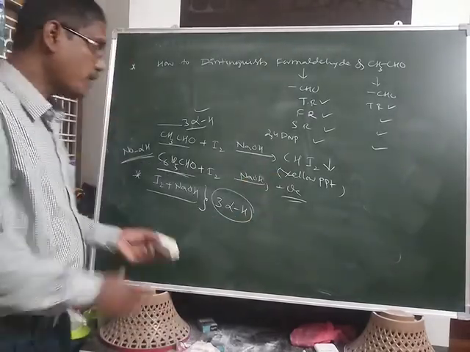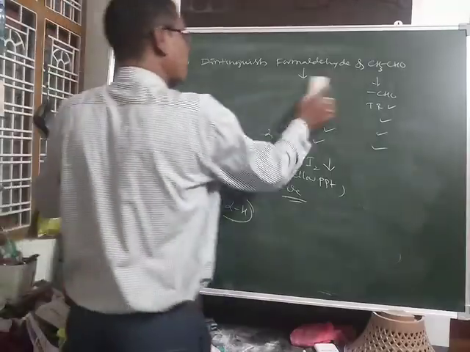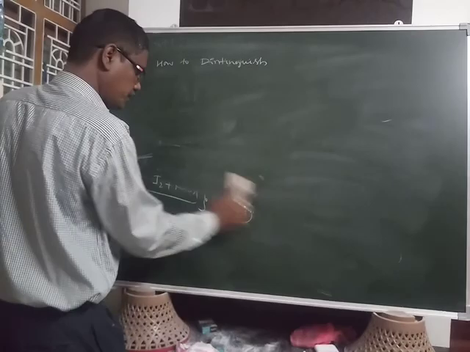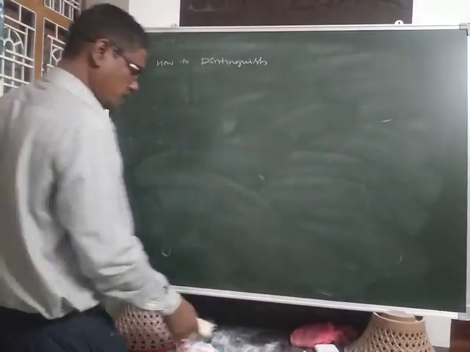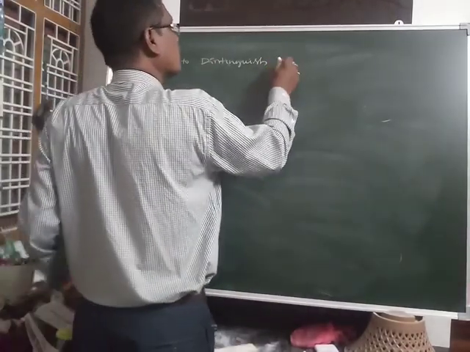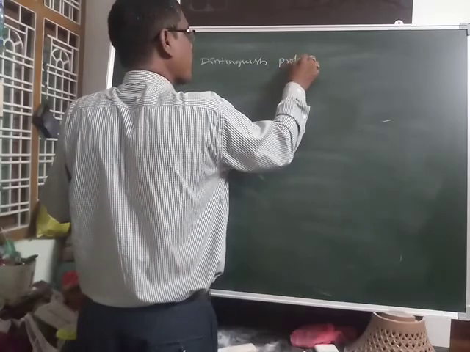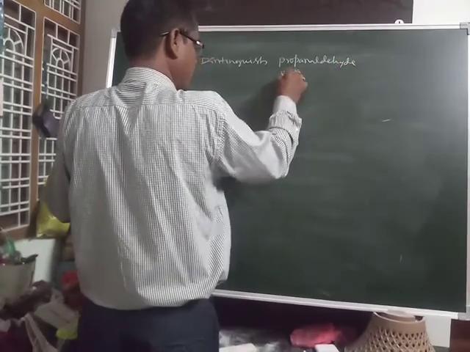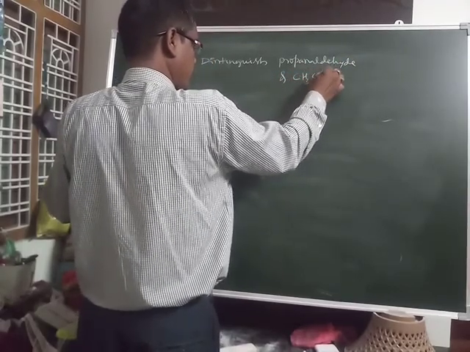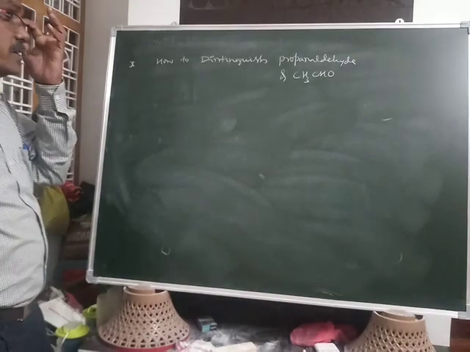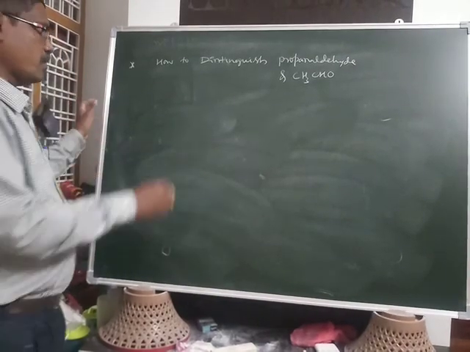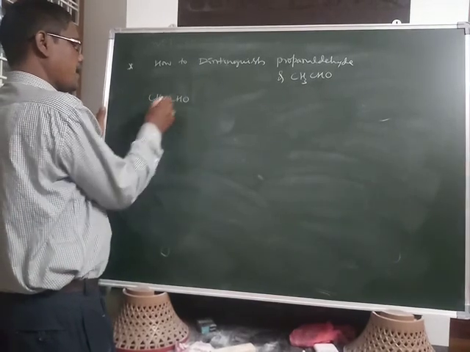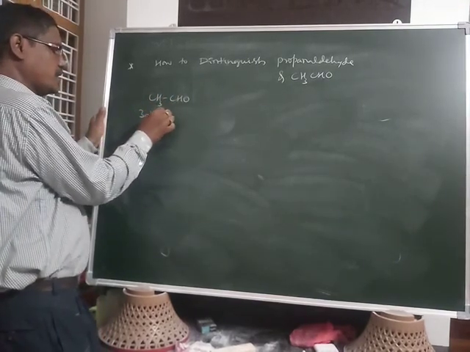Okay. One more example, where the maximum number of students will not give the answer. How to distinguish propanaldehyde and acetaldehyde. This is one more important distinguishing test. Acetaldehyde is CH3CHO; here 3 alpha hydrogens are present.